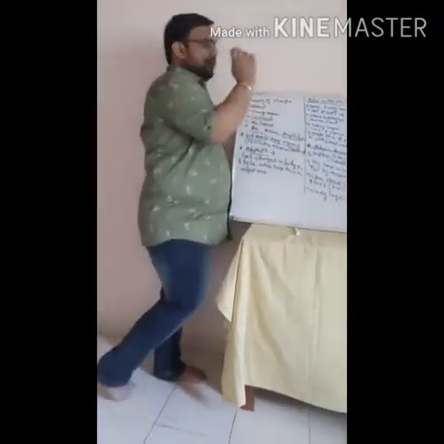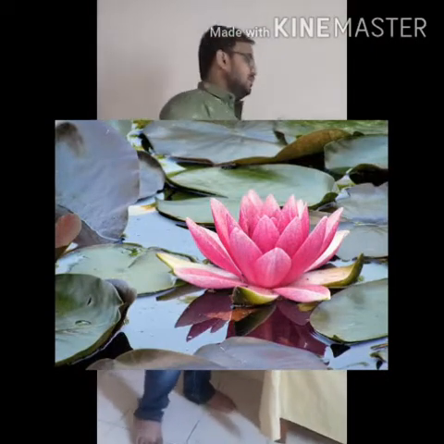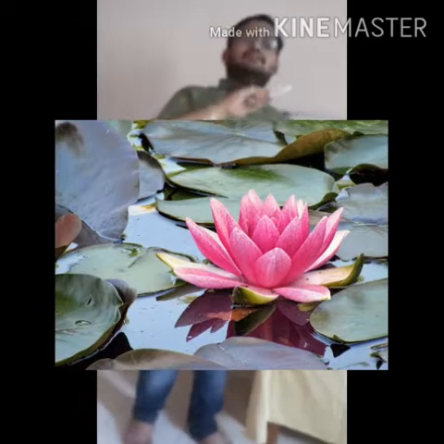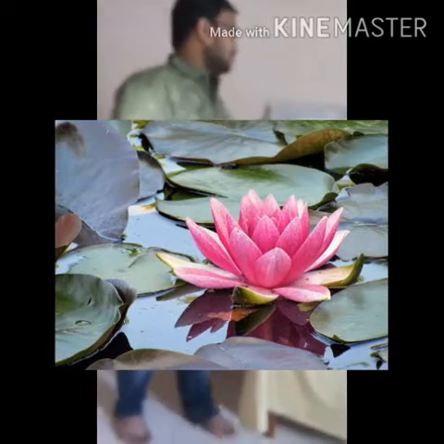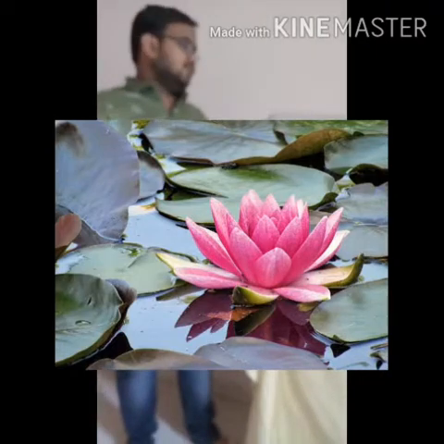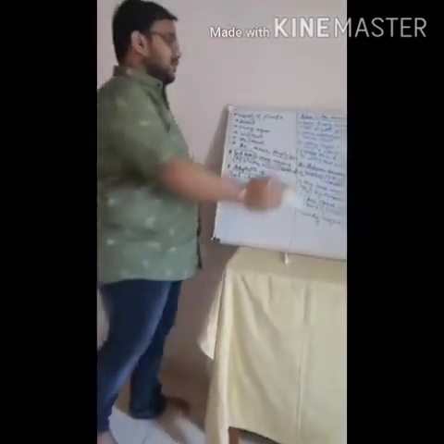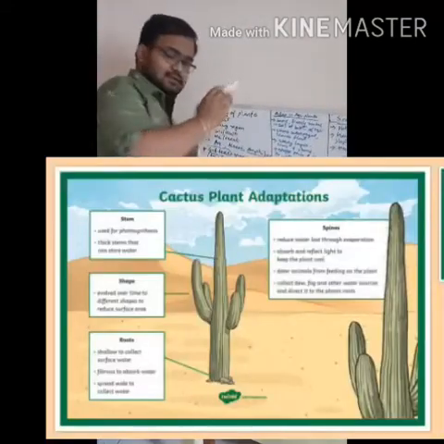Next, adaptation in aquatic plants. Their roots are firmly fixed at the bottom of the water bodies, deep in the soil. The stems are inside the water and only the leaves float on the water. They have a waxy layer on them so that water does not stay on them. They have a thin and slender shape to withstand and control the water currents, the fast moving water.